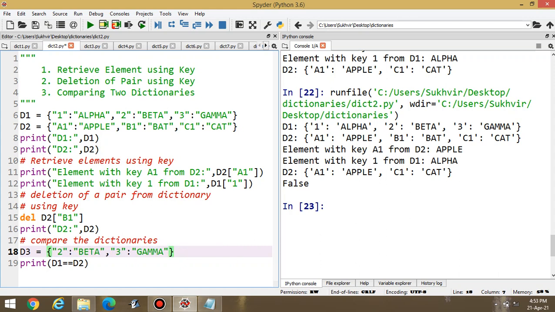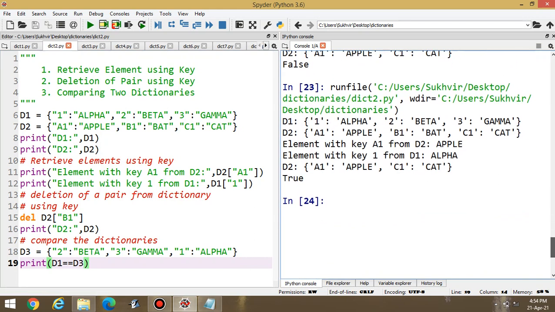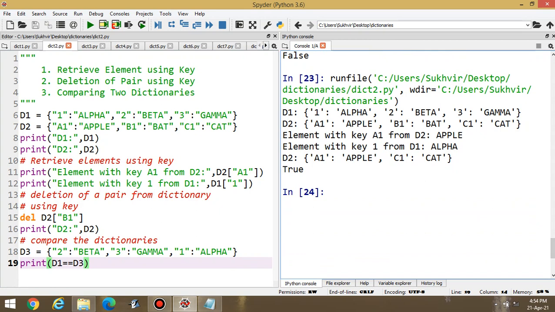Suppose I am changing the position. Control X. Okay. Control V. I am changing the position here. The key elements, but pairs are the same: 2 beta, 3 gamma and 1 alpha. All the pairs are the same. If I am changing the position, then what will happen? Now compare D1 and D3. Okay. Now execute the program. Look at the output here. You will see the answer is equal to true.